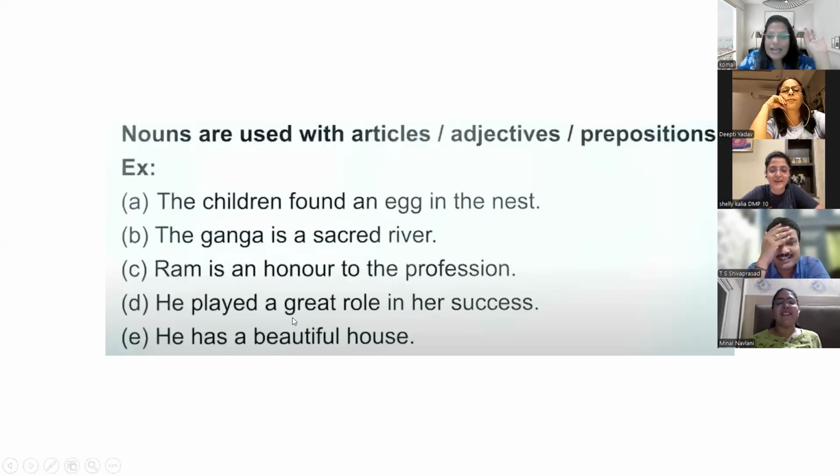Simple. Shaily, if two words are coming after an article, the first word should be the adjective and the second word should be the noun.